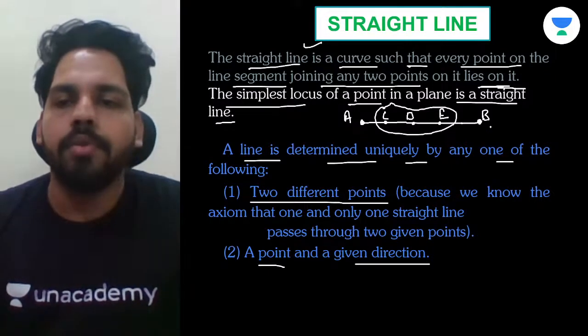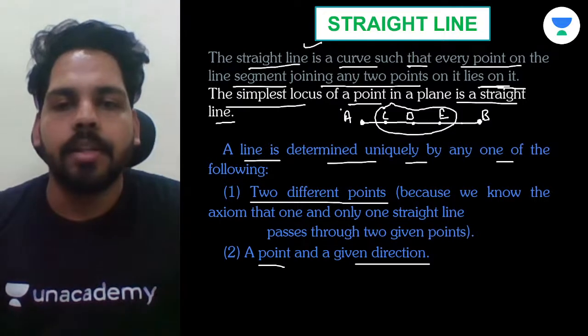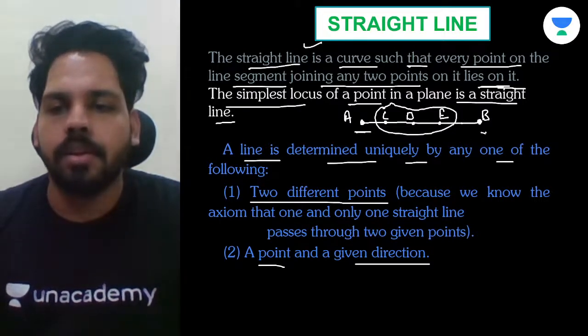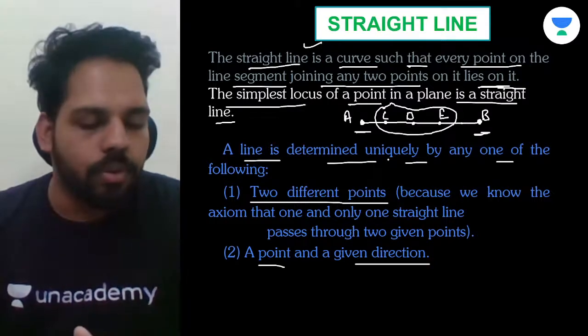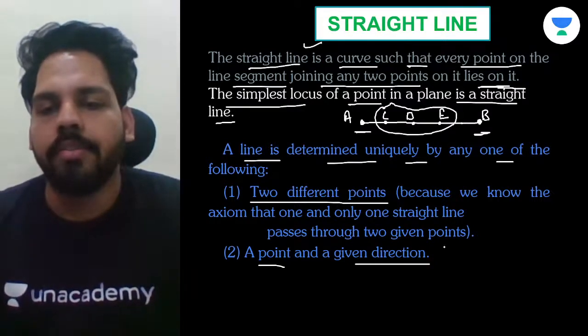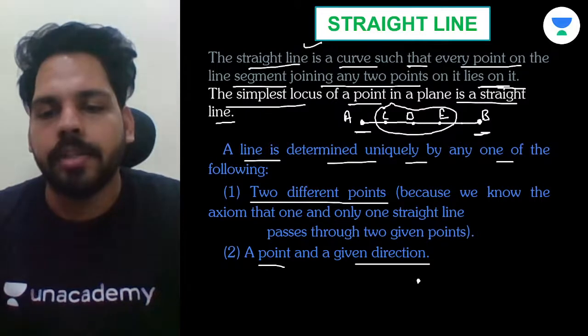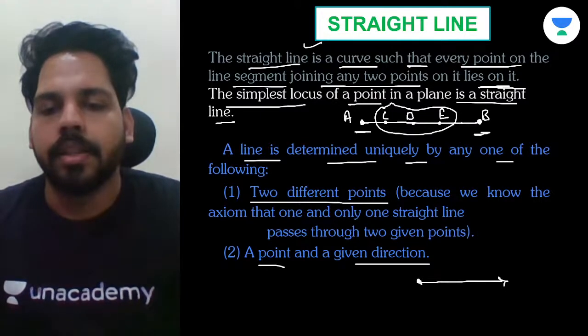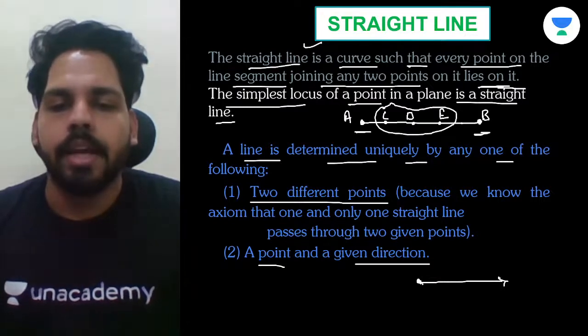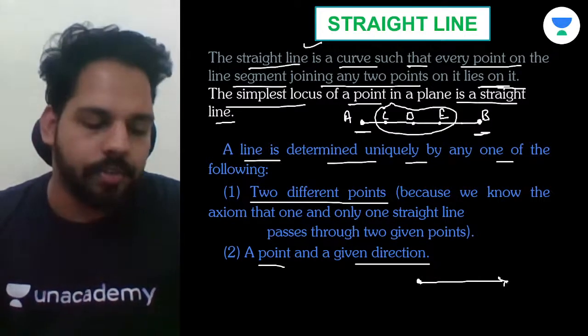As you can see, if you have to determine this line, we are having 2 points for it. But if you are not going to do it like this, you just want to do it a different way, so we are having 1 point and one direction. Just suppose I'm writing like this. That means this is also a straight line which is having 1 point and one direction, which is given to you.